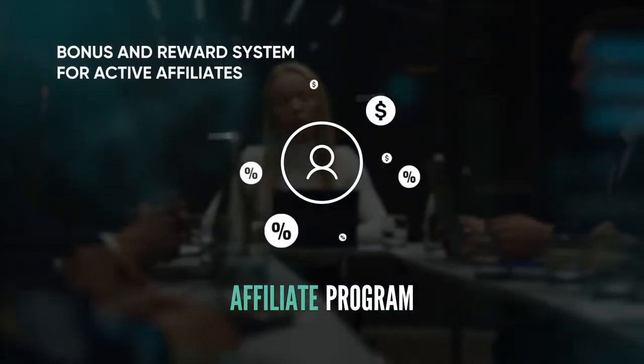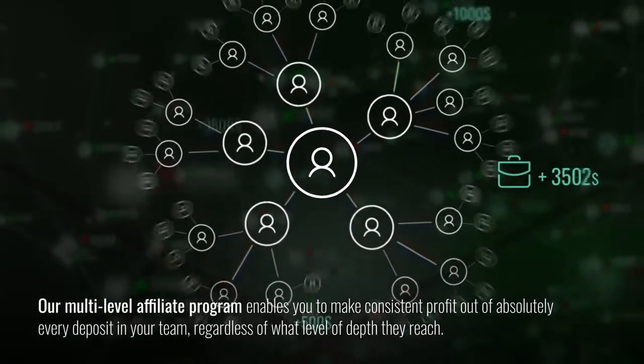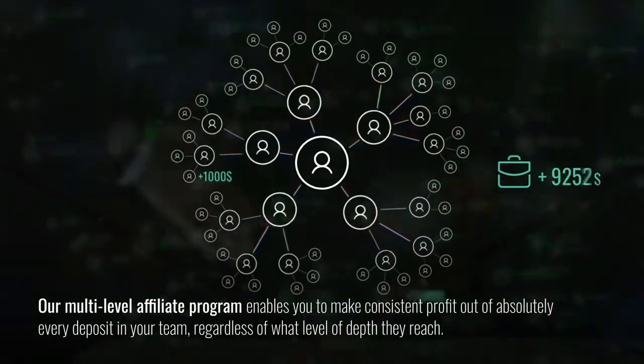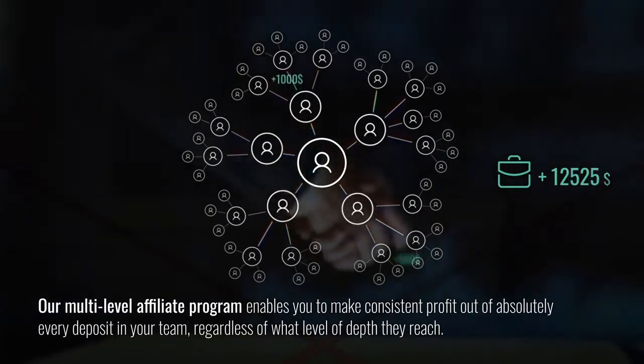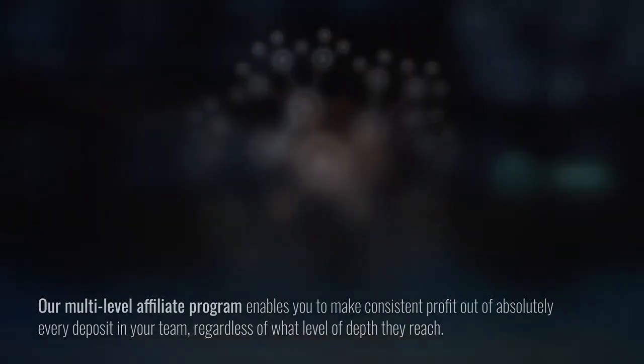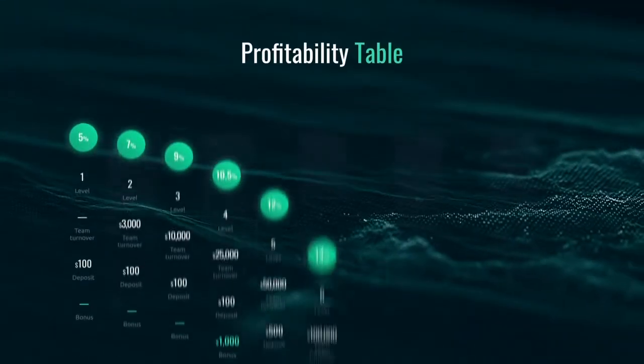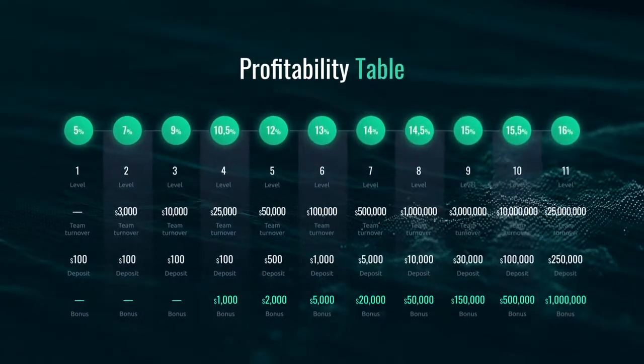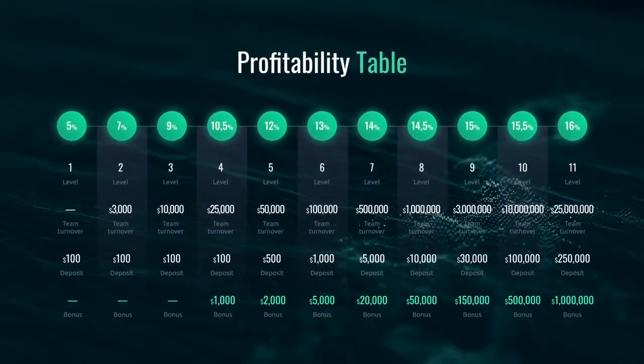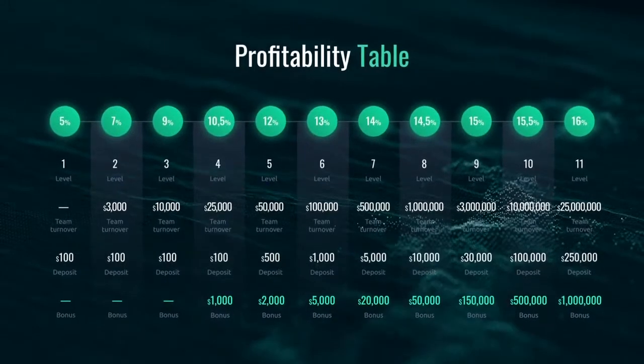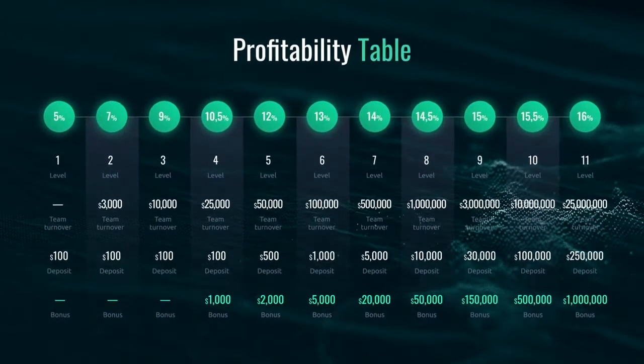Sincere Systems has set up a bonus and reward system for active affiliates. Our multi-level affiliate program enables you to make consistent profit out of absolutely every deposit in your team, regardless of what level of depth they reach. In addition to affiliate contributions, participants receive incentives when their teams reach certain turnover. Below is a table showing interests and incentives.